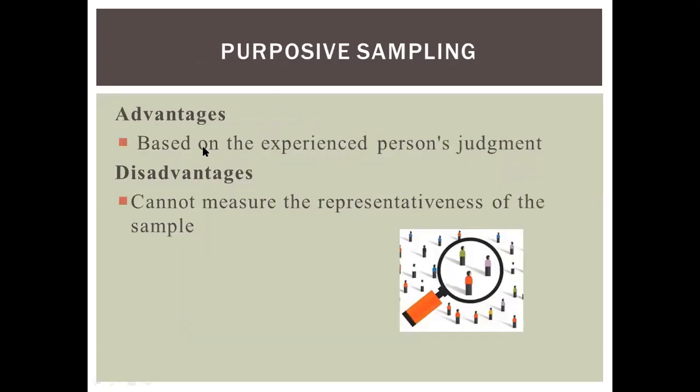The advantage of purposive sampling is that it is based on the person's experience and judgment. The disadvantage is that it cannot measure the representativeness of the sample.